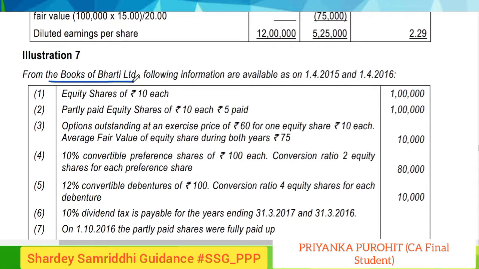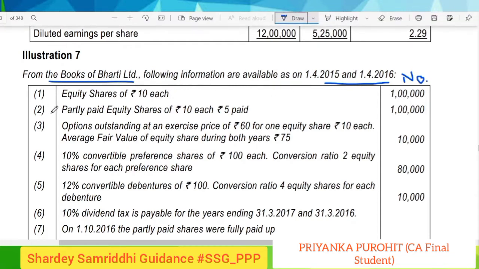From the books of Bharti Limited, the following information is available as on 1st of April 2015 and 1st of April 2016. Two years of data are given. Equity shares of rupees 10 each: here in this column only numbers are mentioned, so equity shares of rupees 10 each are 1 lakh. Partly paid equity shares of rupees 10 each, where rupees 5 is paid, are also 1 lakh. Options outstanding at an exercise price of rupees 60 for one equity share of rupees 10 each. Average fair value of the equity share during both the years is rupees 75, and such options are 10,000.